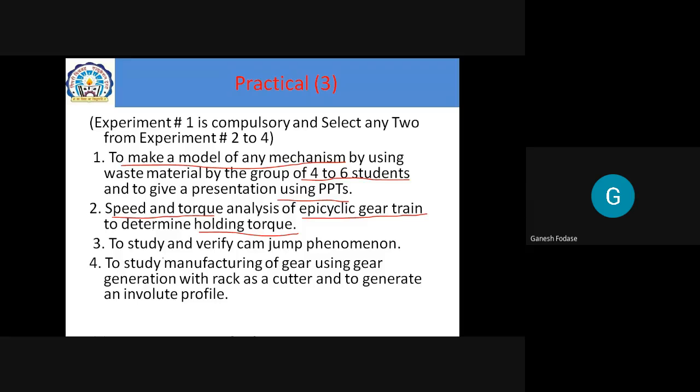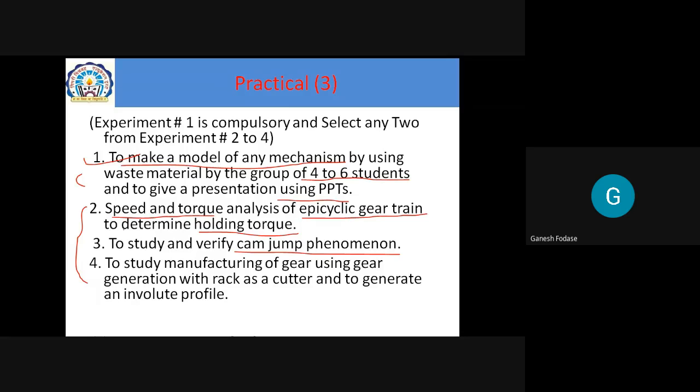And the third one is to study and verify the cam jump phenomenon related to cam and follower. Yes, of course, all these 3 setups we have. Of course, the fourth one also: to study manufacturing of gear using gear generation with rack as a cutter and to generate inward gear tooth profile. So all these 4 setups we have. But from the university point of view, we have to conduct only, yes, how many from this? The first one is compulsory. And from these 3, we have to conduct any 2. Okay, but we may perform all 3, don't worry.